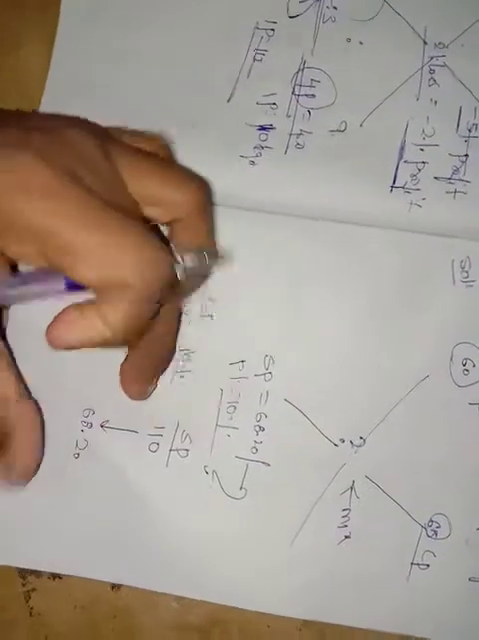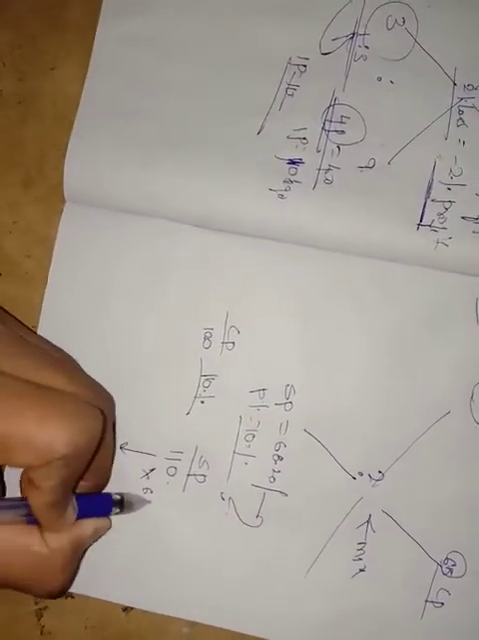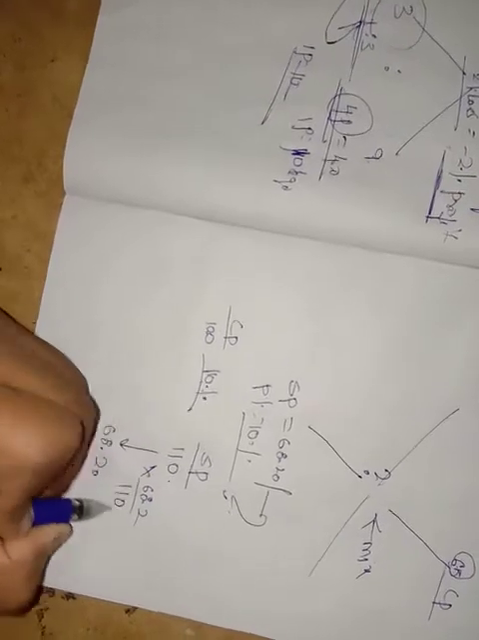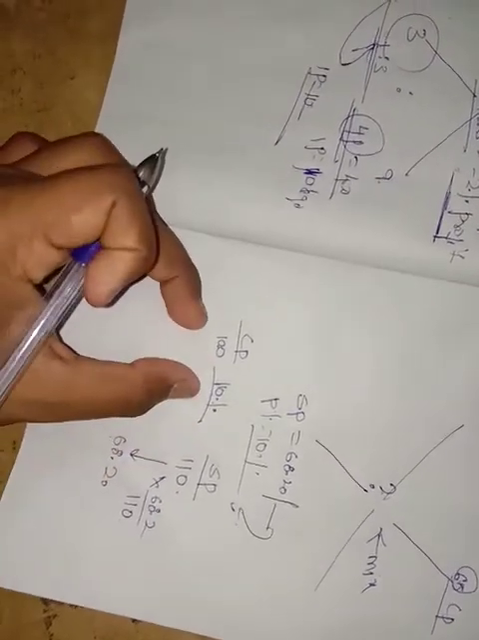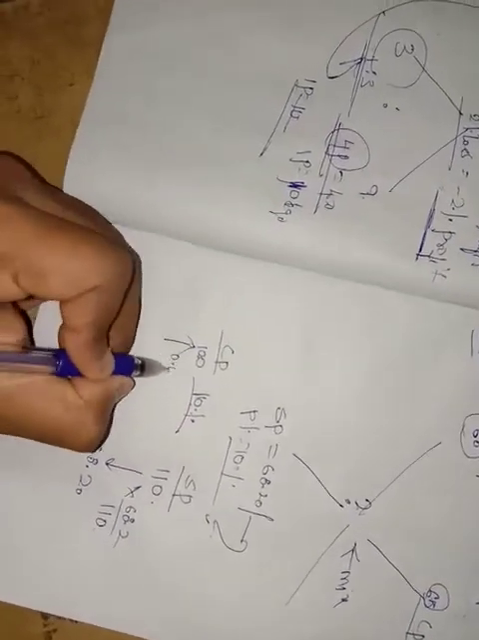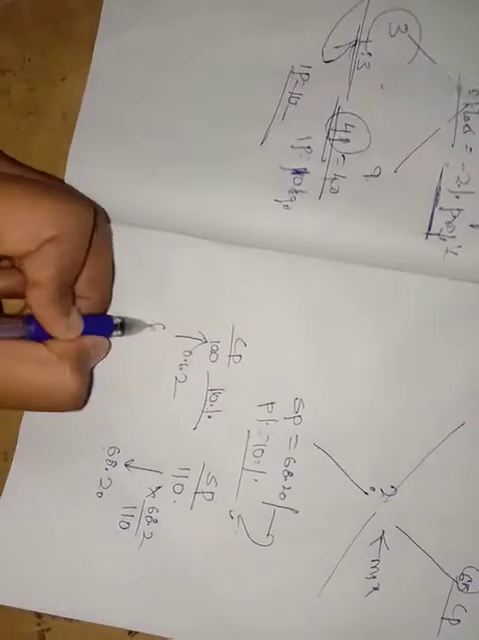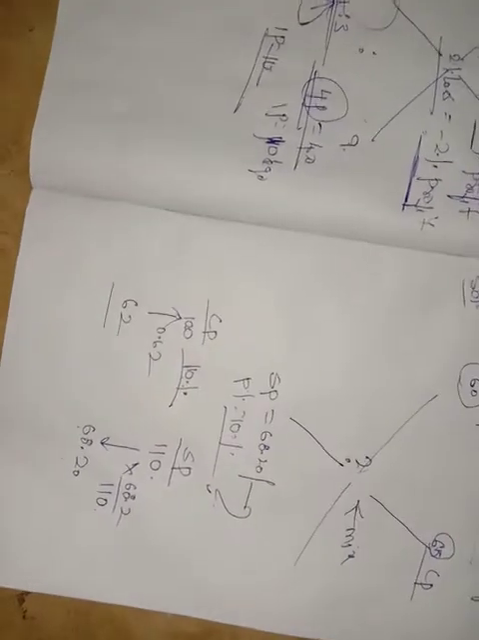What is the relation between 110 and 68.20? If I multiply 110 by 0.62, I'll get 68.20. So the same amount should be multiplied here. What will I get? 62. Friends, I think you get the concept. Are you getting the concept?